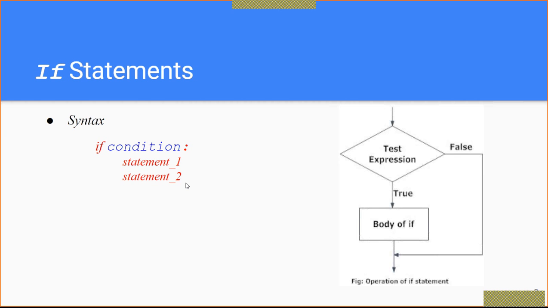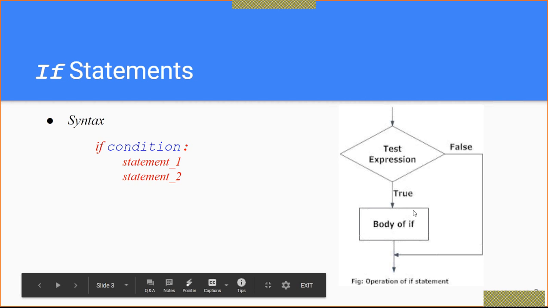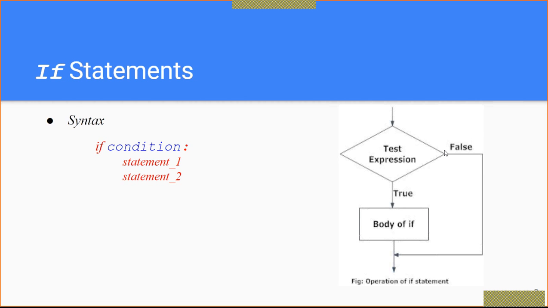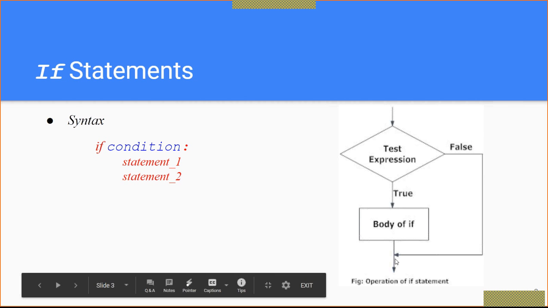So we'll see the flow chart. I'll not spend much time on this because you know the working of this. This is the test expression, which we can call the condition. If that condition is true, then the body of if will be executed. If this test expression or condition is false, then it will exit from this and execute the next consecutive statement after if, right?